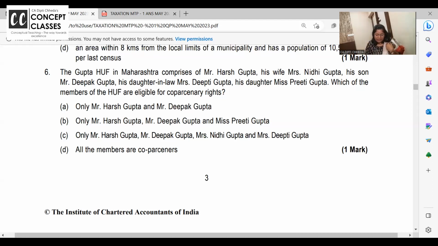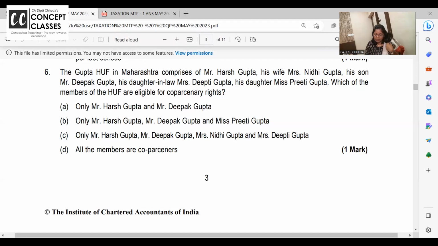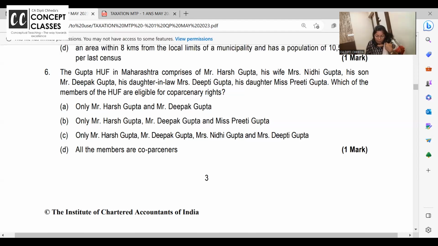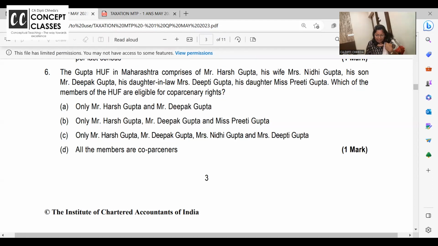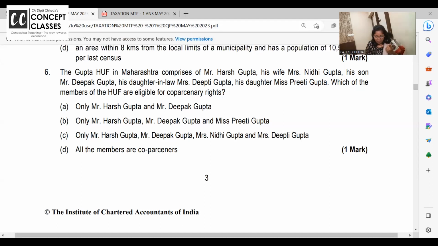So if this is HUF of Harsh Gupta, his wife can be a member, but she can't be a co-partner. But son, can he be the co-partner? Yes. Daughter-in-law? No. Daughter? Yes. So who are the co-partners? Husband and wife? No. Husband Harsh and Deepak Gupta, his son, and Miss Preeti Gupta? Yes. Are you all getting or not?